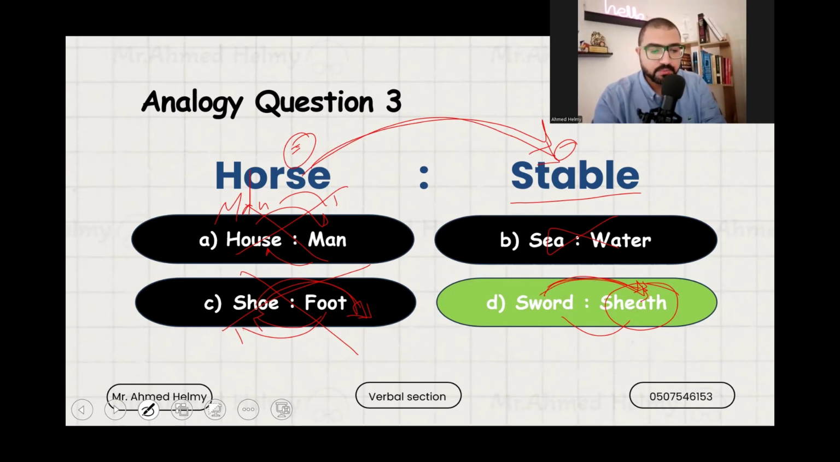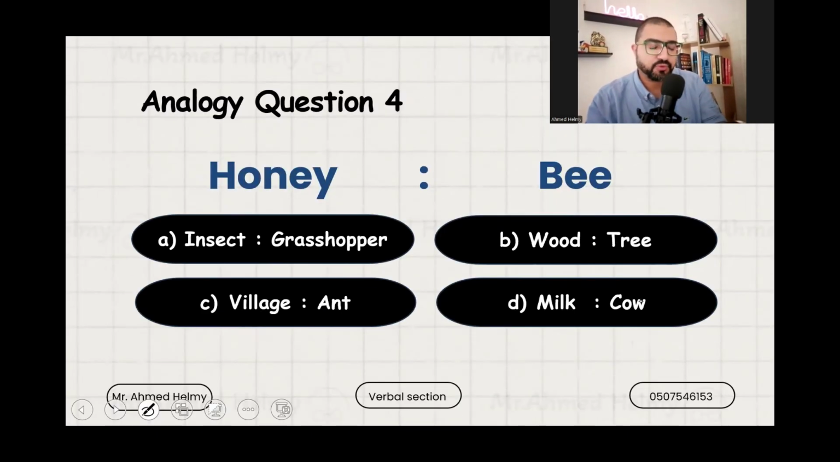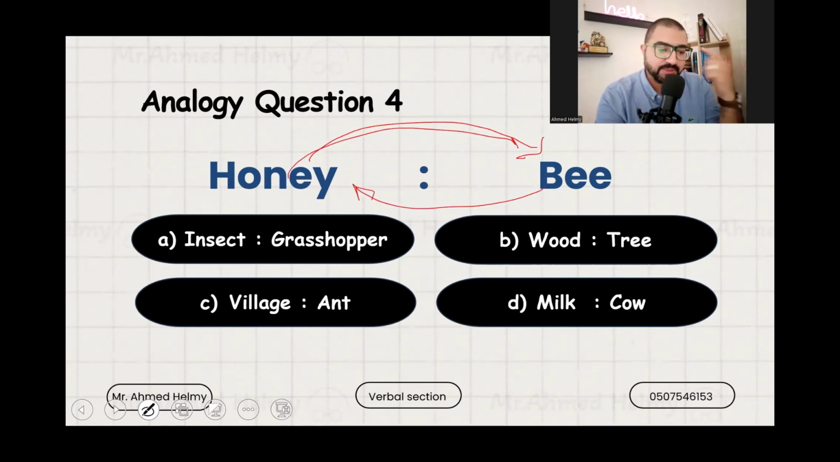Okay, let's carry on. Question 4. Honey and bee. What's the relation? You have 5 seconds. What do you think? The relation here is that you can say bee gives us honey, so the honey comes from the bee.